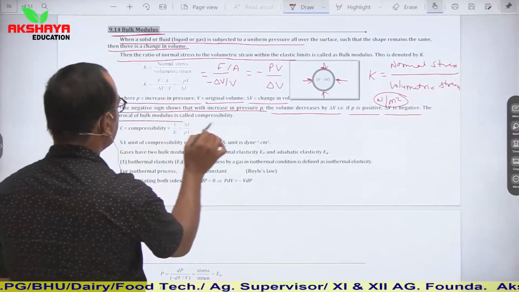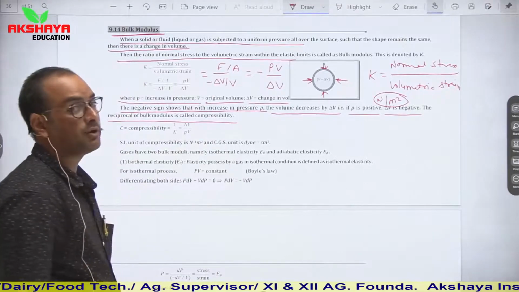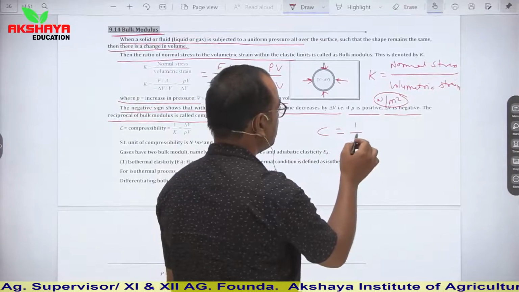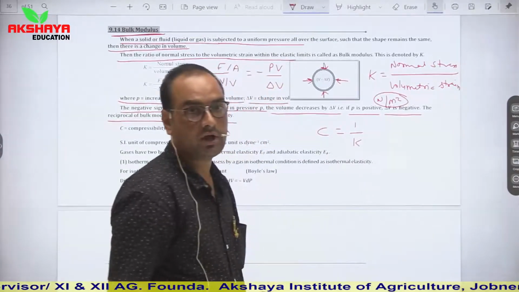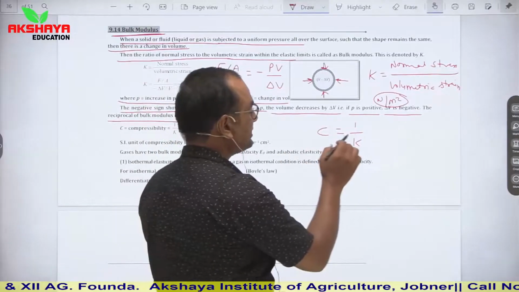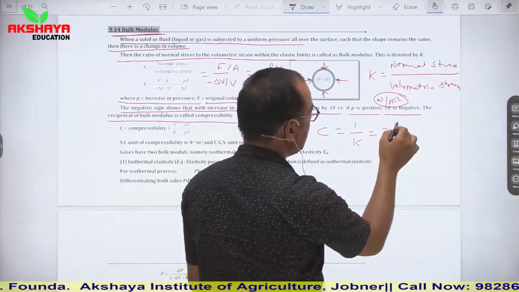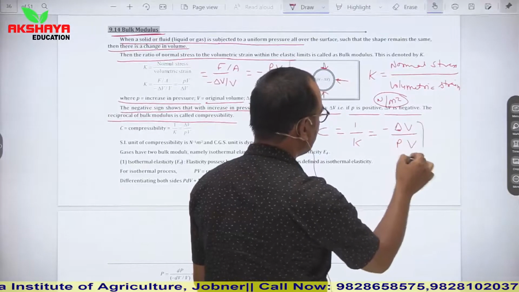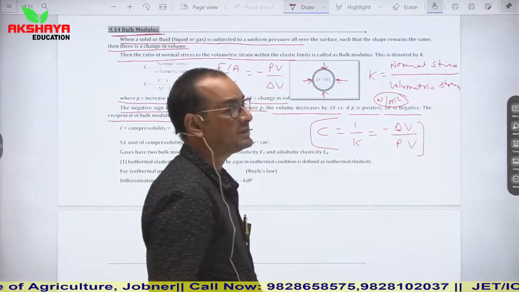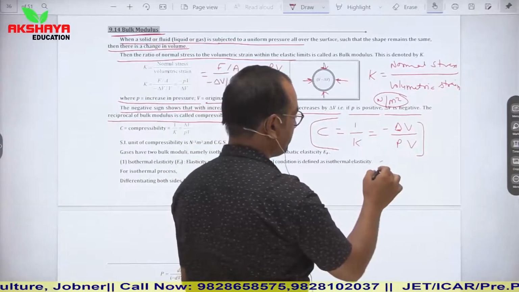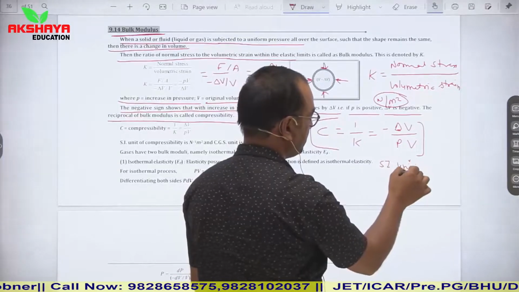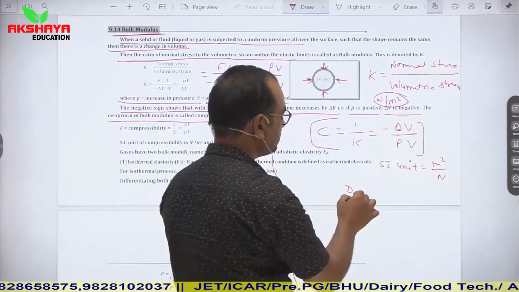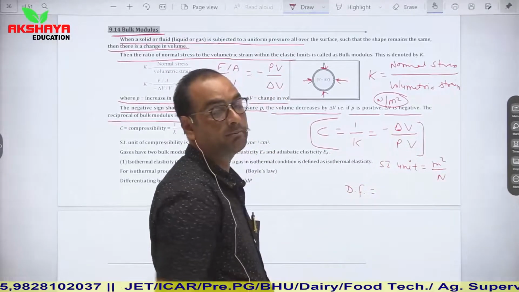The reciprocal of bulk modulus is called compressibility. It is represented by C. So it is equal to 1 upon K. Its formula is minus del V upon P into V. It is the reciprocal of bulk modulus. Its SI unit is meter square upon Newton. So its dimension is also reciprocal to the dimension of bulk modulus.